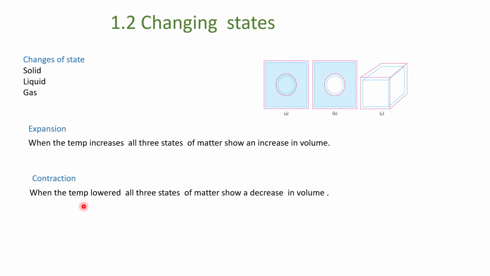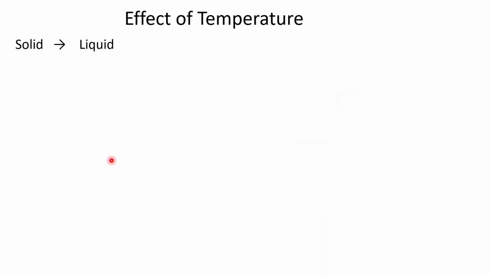Expansion or contraction are the result of small changes in temperature, either increase or decrease. Large changes in temperature and pressure can cause changes that are more dramatic than expansion or contraction. They can cause a substance to change its physical state. These are the physical states. So large changes affect these physical states. So now first we will see the solid.